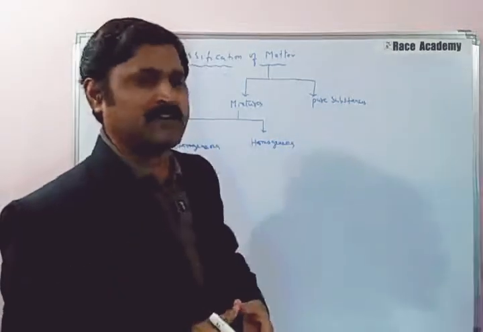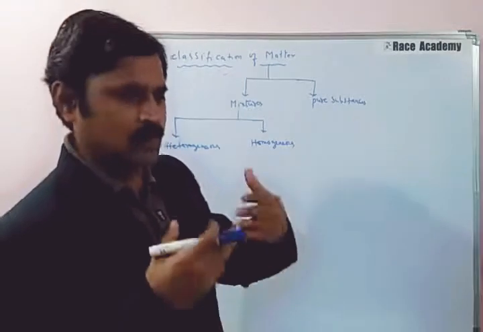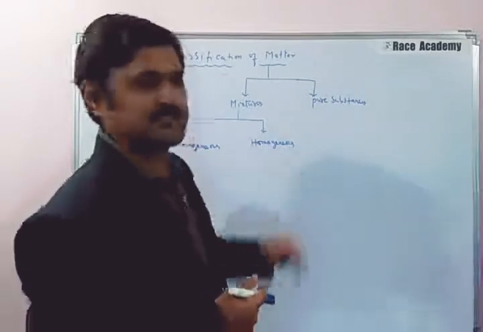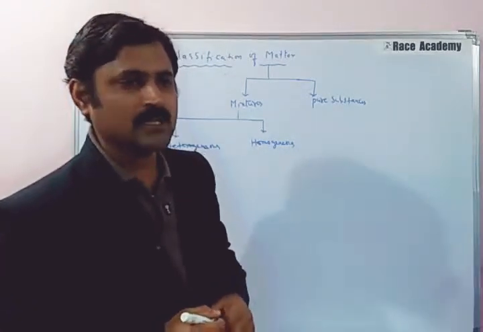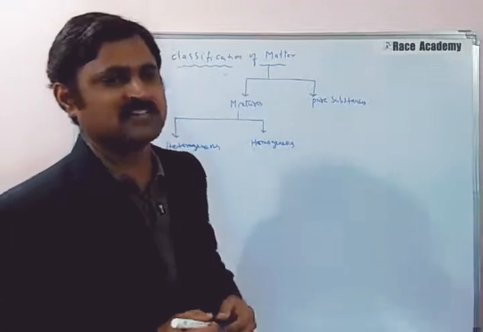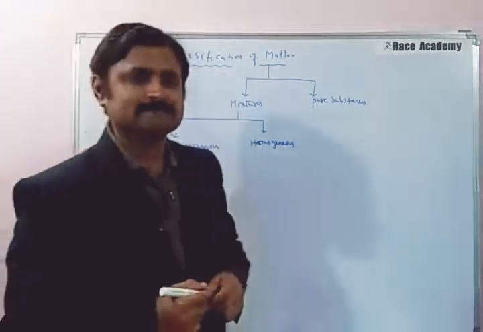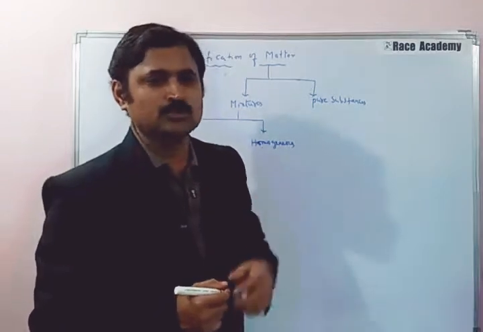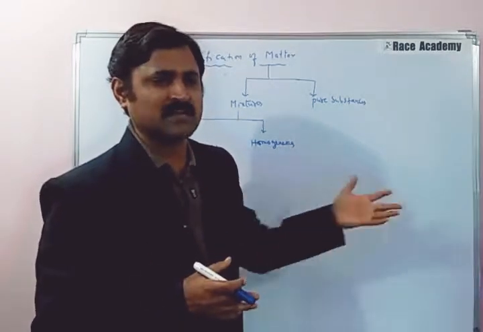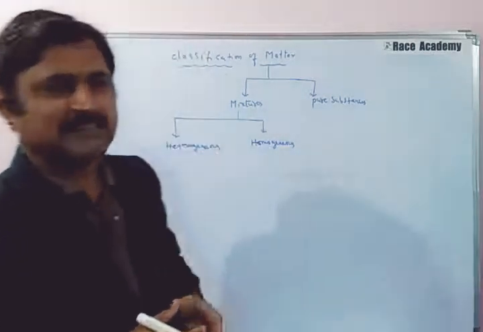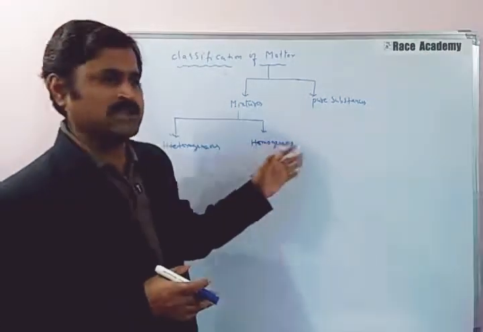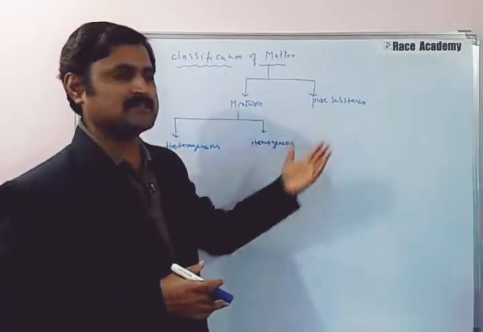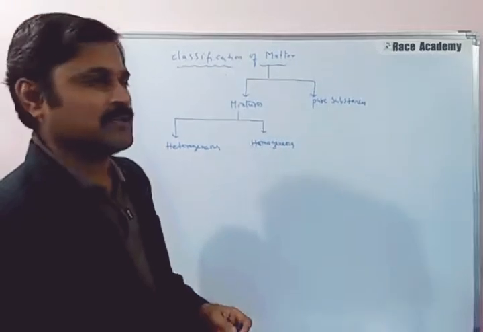If all the different kinds of matter are converted into a single phase, that is called a homogeneous mixture. We have very simple examples. Salt water, clean air, and grape juice are common examples of this type of homogeneous mixture. All the solutions are like that only. A solution when you prepare in the lab is also called a homogeneous mixture.